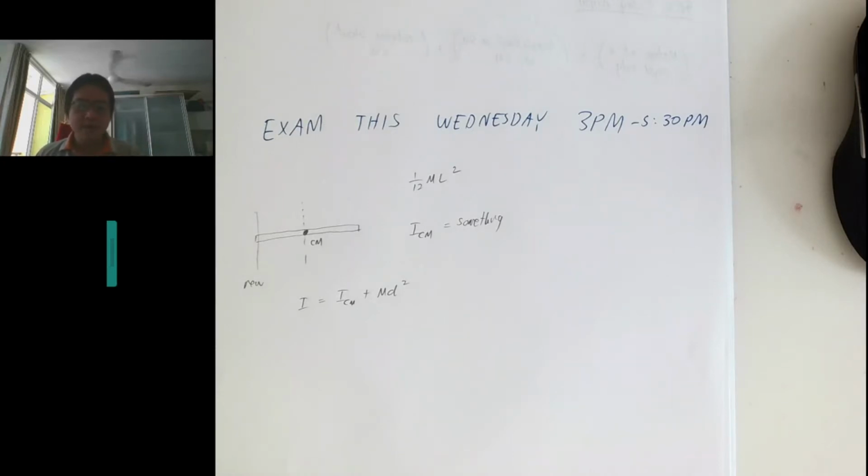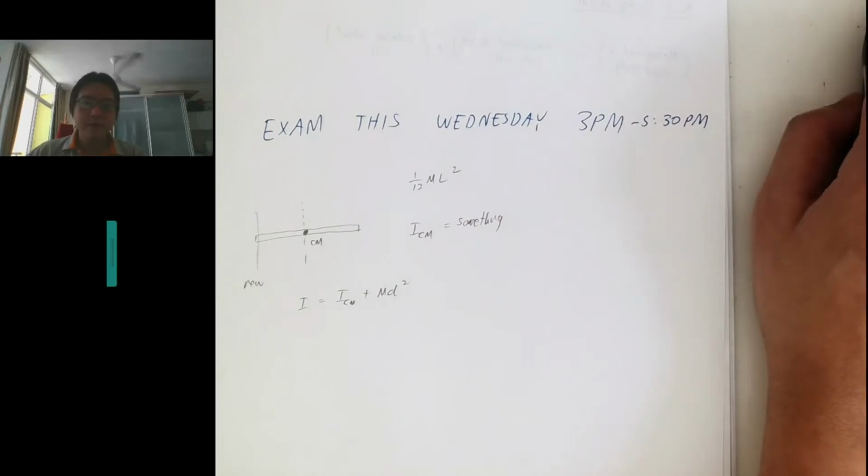The exam will be unlocked during the exam time. You can go and see the question and also download the answer book.